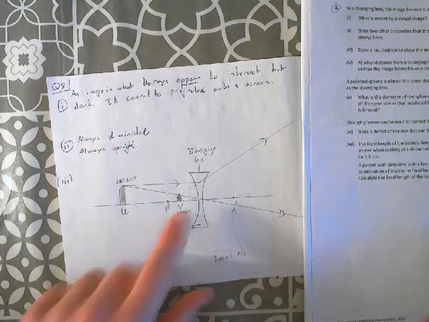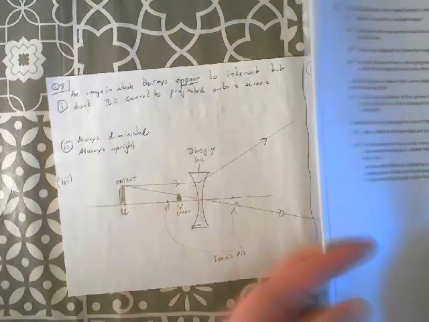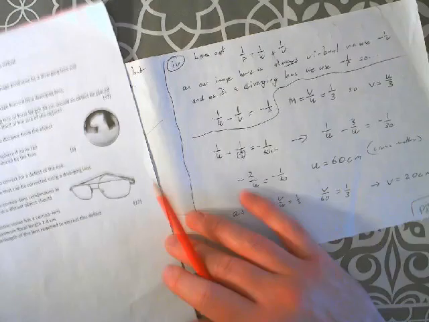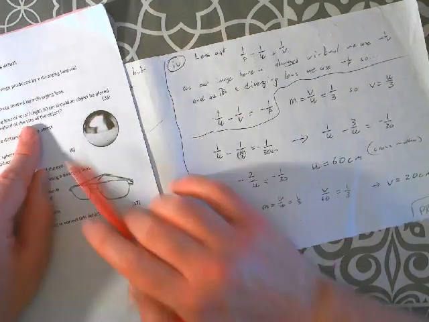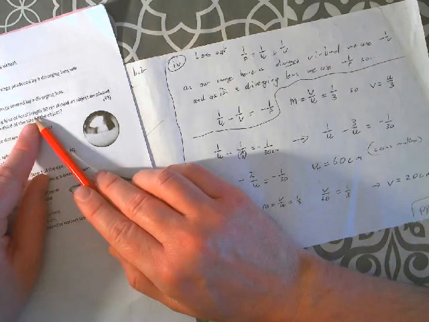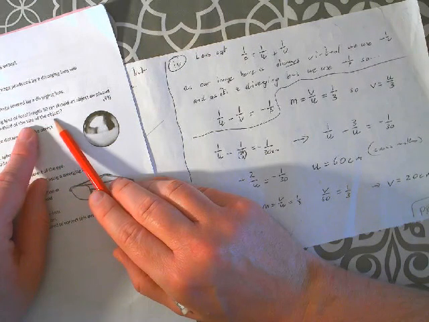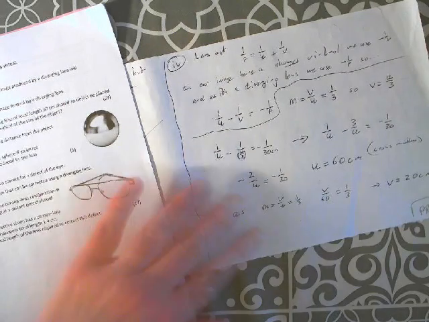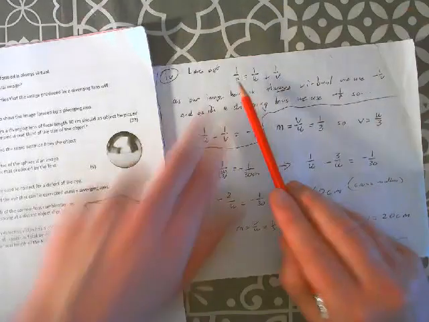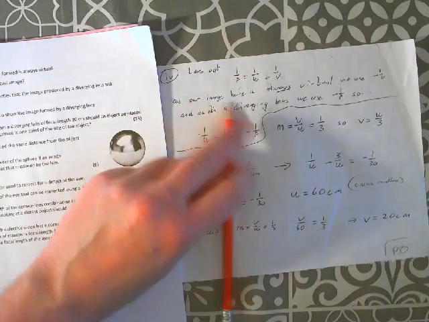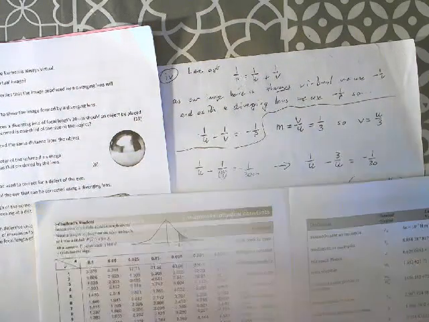And the other one, you can go straight through the optical center. And then you backtrack this one to see where they intersect, and there's your image. There's our diminished upright virtual image V. Okay, bit of calculation I think for part 4. At what distance from a diverging lens of focal length 30 centimeters should an object be placed so that the image formed is 1/3 the size of the object?